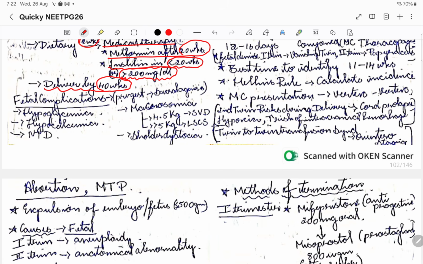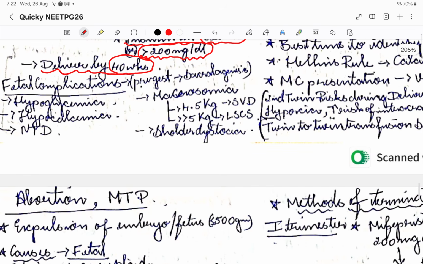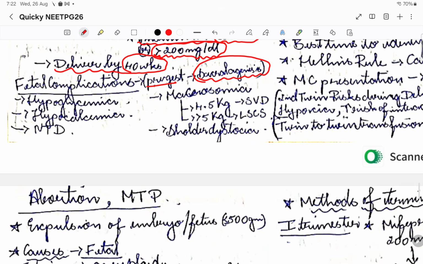Okay, what are the fetal complications that might happen with respect to GDM is, okay, pre-gestationally sacral agenesis might happen. Okay, then in fetal complications there will be hypoglycemia after the deliveries. These are certain fetal complications that might happen. There might be hypoglycemia, hypocalcemia, and neural tube defects might be there. Then macrosomia, as I discussed. Okay, then there will be shoulder dystocia that might happen.